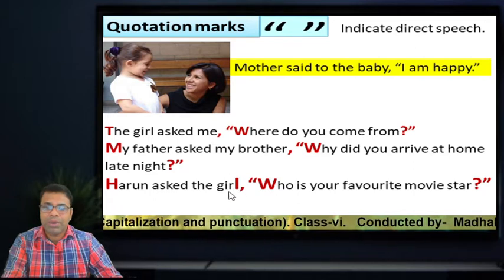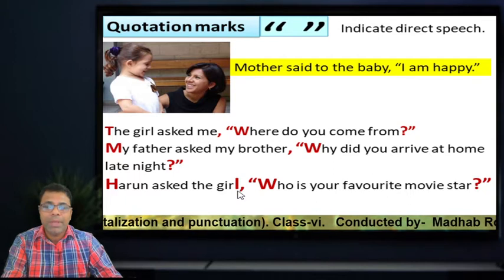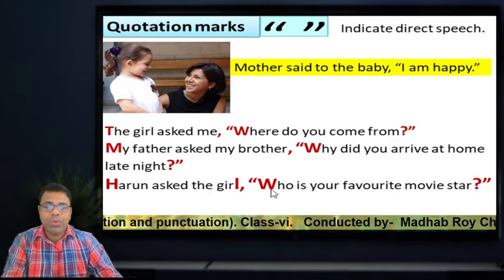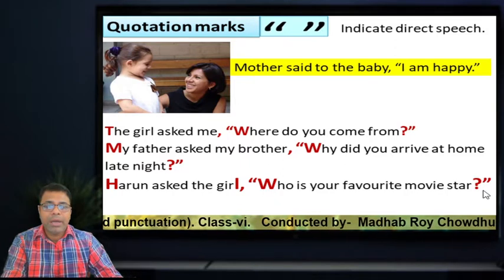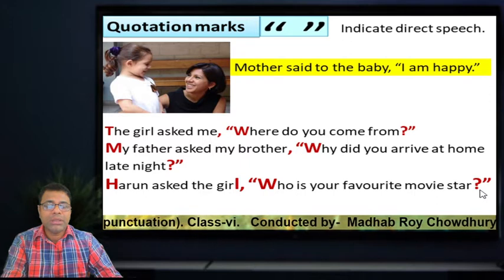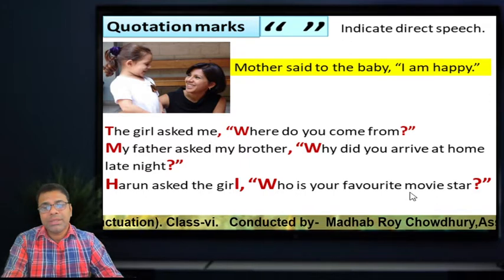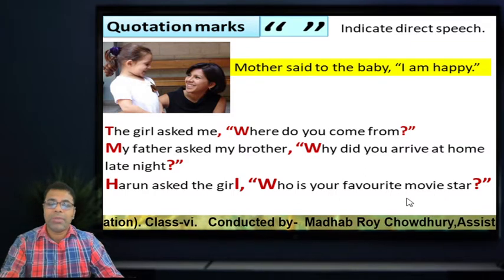The girl is okay, but there will be a comma, then the inverted comma, and the word inside the inverted comma must start with a capital letter, and at the end of the sentence we must use a question mark because the sentence asks something, and at the end there is the closing inverted comma.